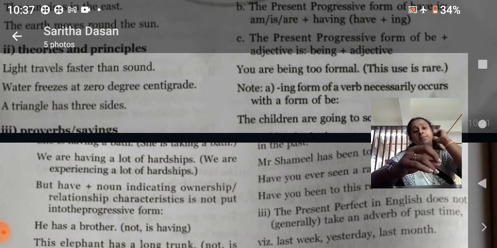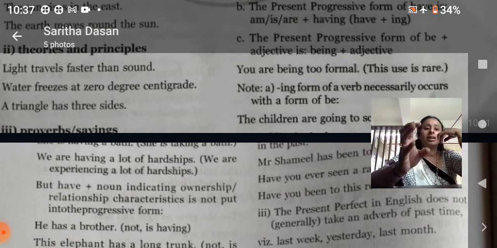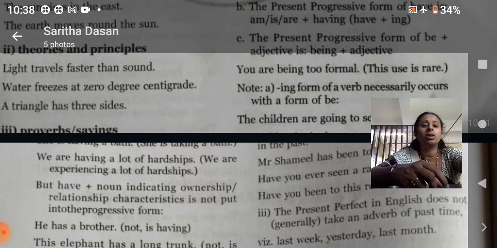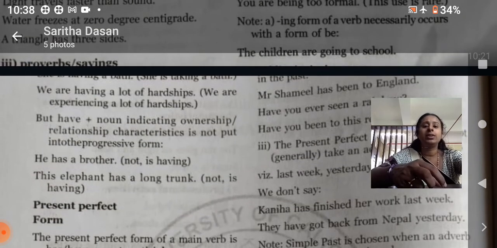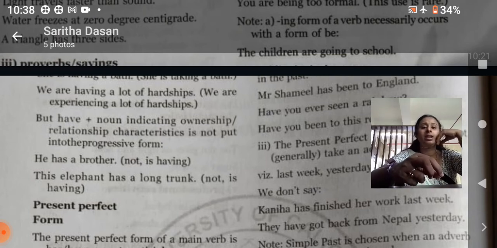The forms of be, being, etc. The forms of be also. If we are adding that form of be, then we have to add the adjective form. Okay. So you are being too formal. This use is rare. And now there are some exceptions which we discussed. When the ing form of a verb occurs with the form of be, the children are going to school, we are having a lot of hardships, we are experiencing a lot of hardships, etc.